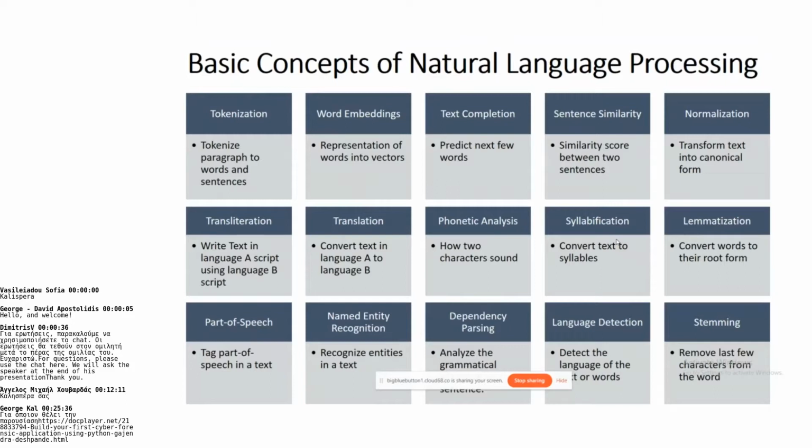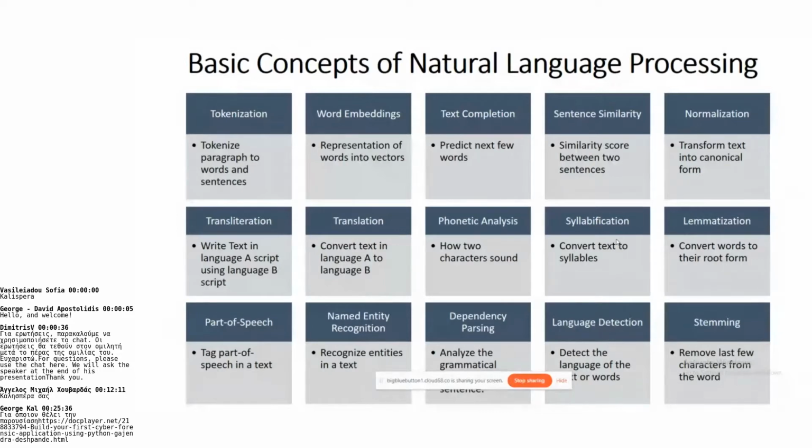The next is word embeddings. In word embeddings, we basically represent the words as vectors. We cannot perform NLP or computation on the text directly, so that needs to be mapped to vectors. Vectors are basically numbers. Then text completion. In text completion, you can try to predict the next few words from the given part of the sentence.